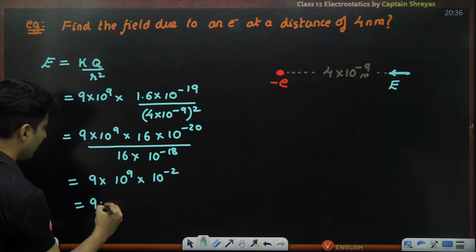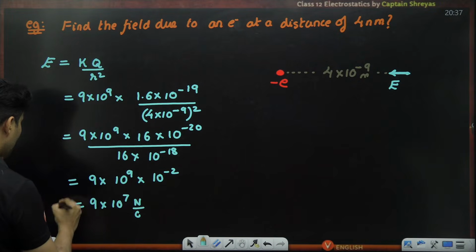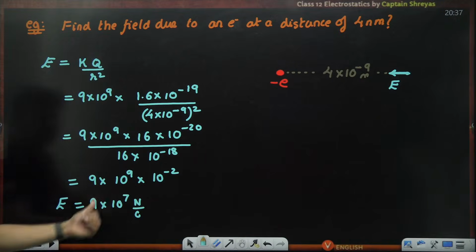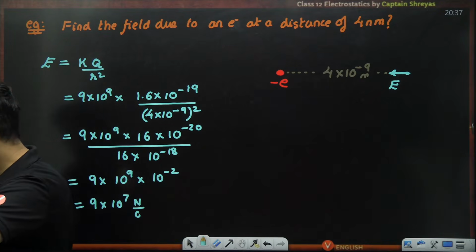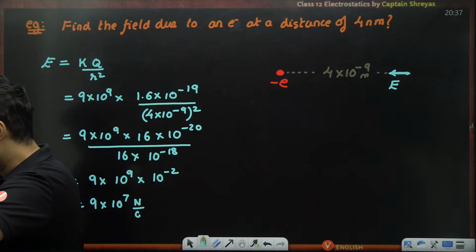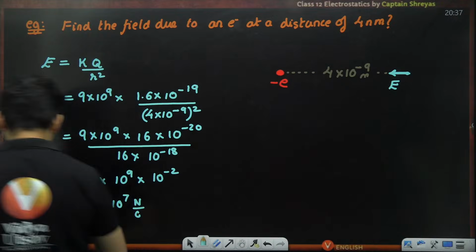So this will become 9 into 10 to the power 7, and this will be Newton per Coulomb. So this is the magnitude of the electric field, 9 into 10 to the power 7. Okay, great. So this is how you can simply find the electric field.